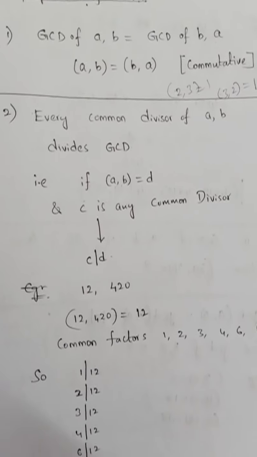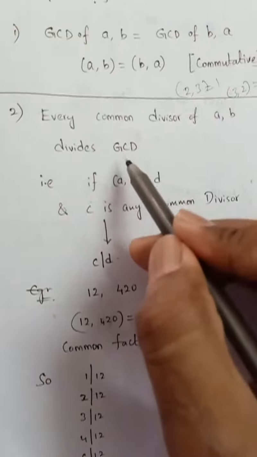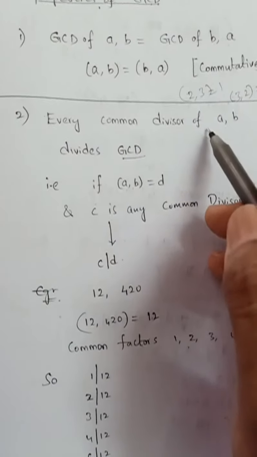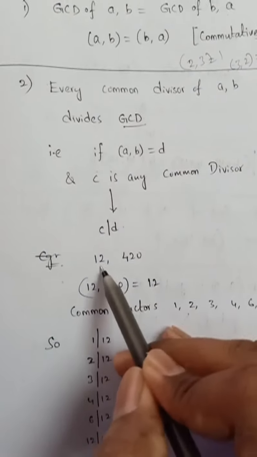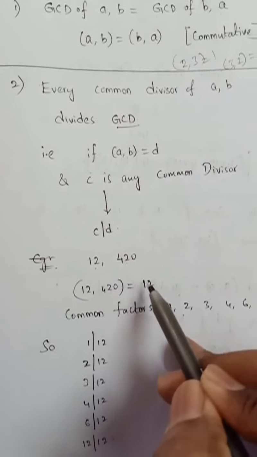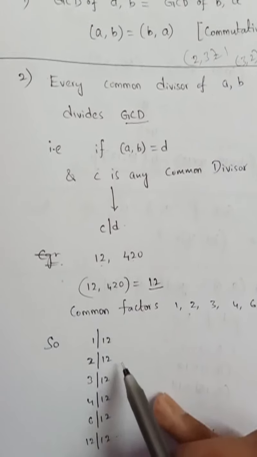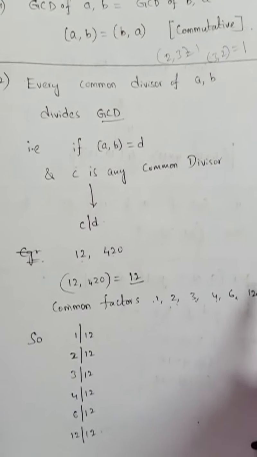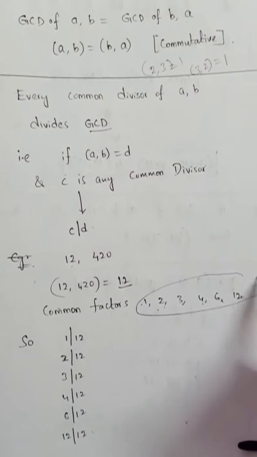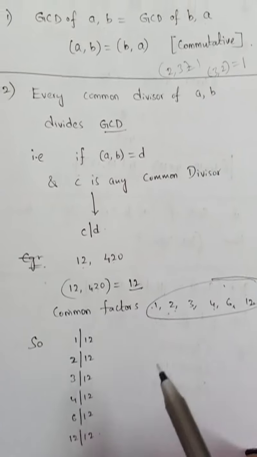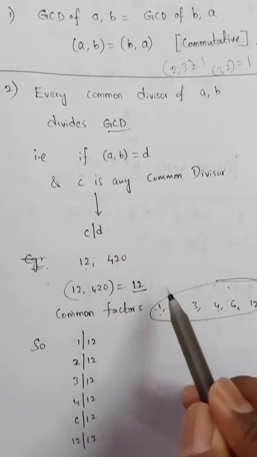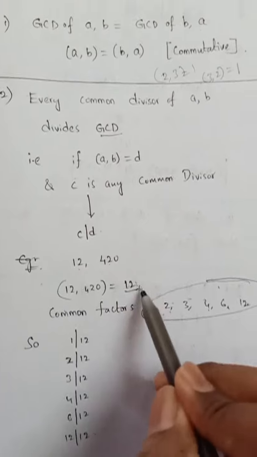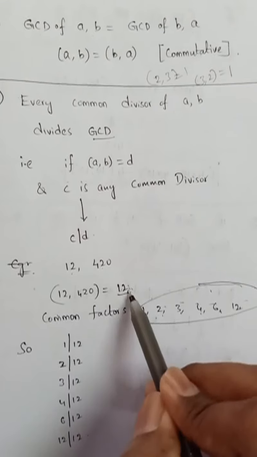Now every common divisor of A comma B divides the GCD. Okay, that is what, if you observe 12 and 420, what is the GCD? 12. What are the common factors? 1, 2, 3, 4, 6, 12. So all common factors of the numbers will divide the GCD exactly. So 1 is a factor of 12, 2 is a factor of 12, 3 is a factor of 12, 4 is a factor of 12, 6 is a factor of 12, 12 is a factor of itself.